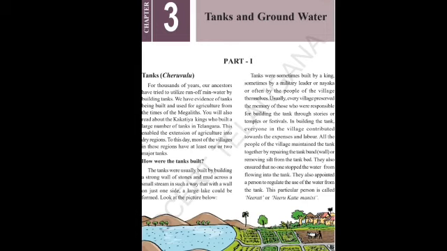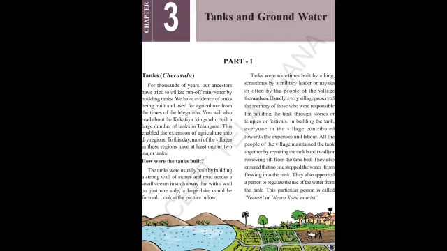In building tanks, everyone in the village used to contribute, as I already said, and all the people of the village maintained the tank. Not only did they build the tank, but all together they used to take care of the tank. They used to remove the sand and silt from the tank bed. After the rainy season, in the summer season, they used to remove the silt. And what is silt? See, in the rainy season, when the river water flows and comes, it brings a lot of sand and silt. It gets deposited in the tank bed, so they used to remove it.